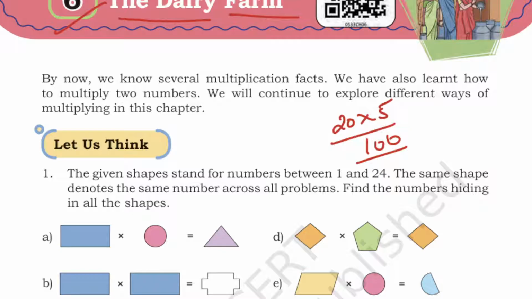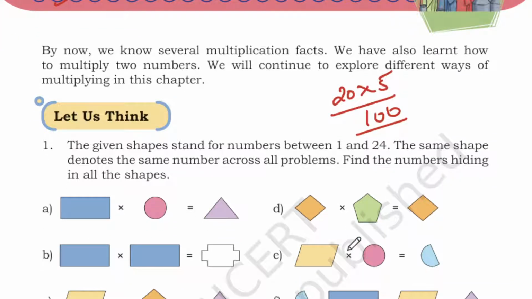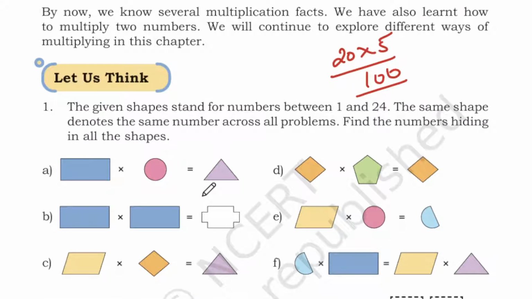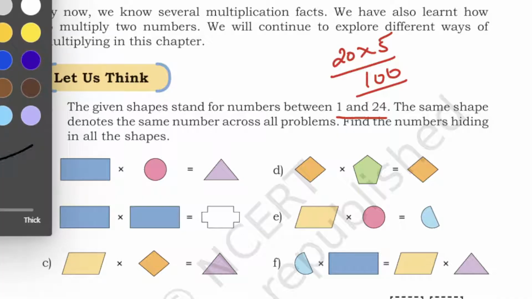The given shape stands for numbers between 1 and 24. The same shape denotes the same number across all problems. Find the number hidden in all the shapes. So what they are telling is, there is one hidden number in each shape, and it is between 1 and 24. For example, if I give a number to the rectangle, it goes to all the rectangles with the same number. So let's do this. It is going to be very interesting.